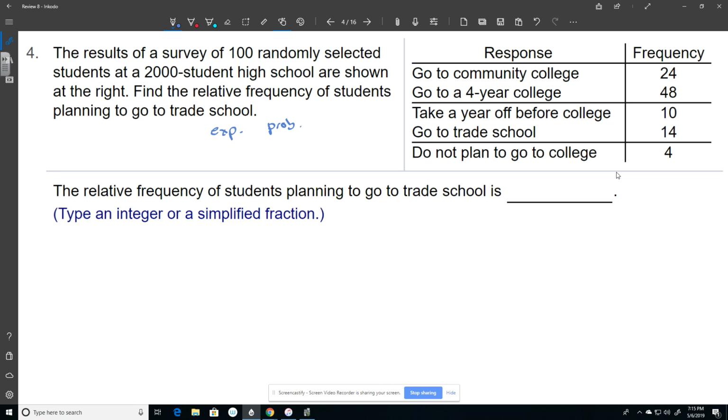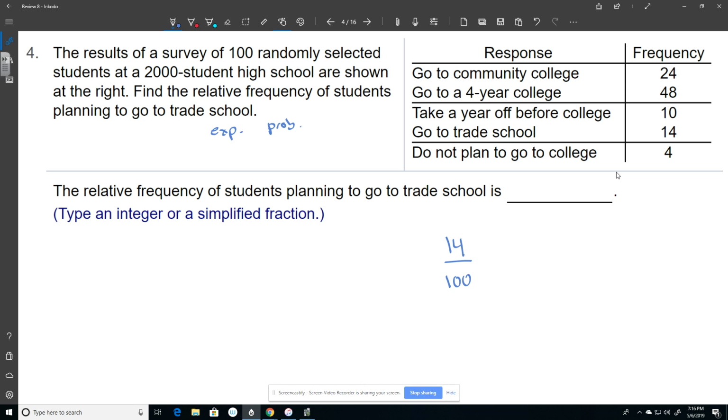And it wants what's the relative frequency, or what's the probability that you pick a student planning to go to trade school. So we just look at how many students are planning to go to trade school. These are my community college students, 4-year college, year off, go to trade school. So I have 14 students wanting to go to trade school. Out of, I can either add all these together, or if you remember in the problem, it tells you that is out of 100 students.